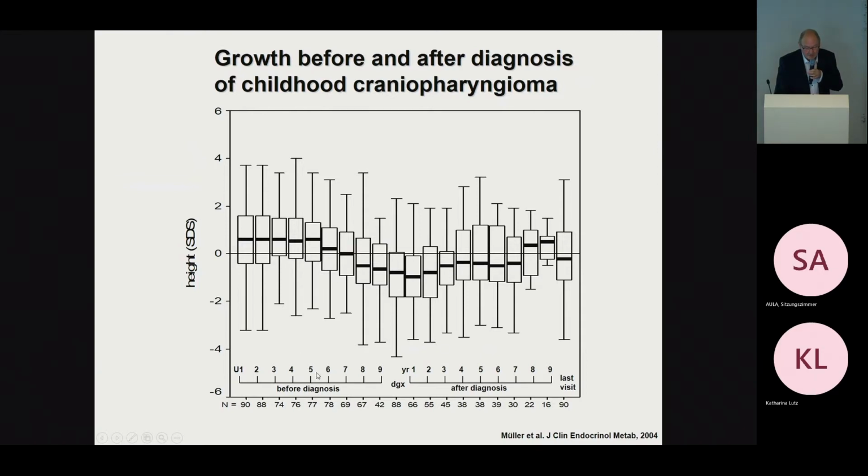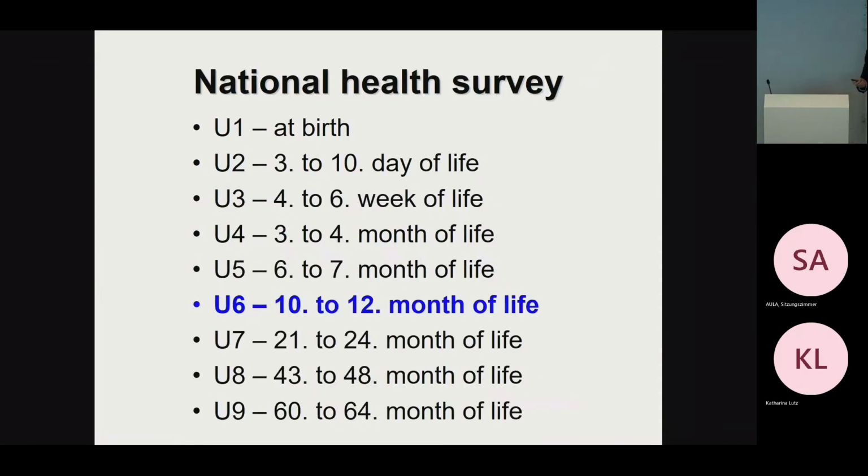And what we saw is that beginning with U6, at this point, there was a steady and constant and significant decrease in height velocity. And when you remember, U6 is at the end of the first year of life. So that's a really early symptom in the history of these patients who later on were diagnosed with craniopharyngioma.